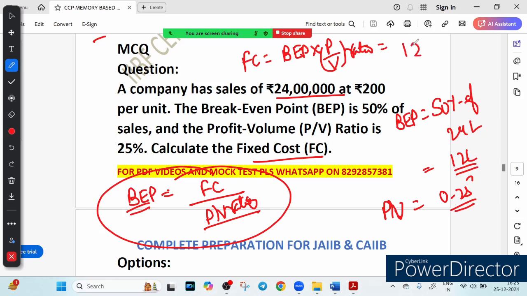BEP here is 12 lakh, and the PV ratio is nothing but 0.25, so you can say 1/4. What is 1/4 of 12 lakh? I think it is 3 lakh. So the correct answer is 3 lakh. So fixed cost is 3 lakh. Let me see the option which corresponds to 3 lakh.